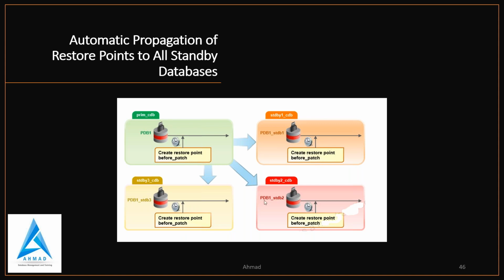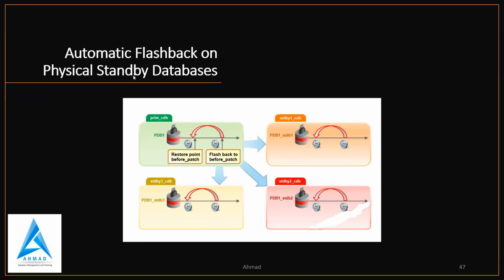So all standbys are doing that. You only have to create it on PDB 1, and the standbys of PDB 1 will create a restore point. That is a very good thing. And automatic flashback on physical standby database is also a very good thing. If you are doing a restore point before patch, flashback to before patch will apply on all the standbys.